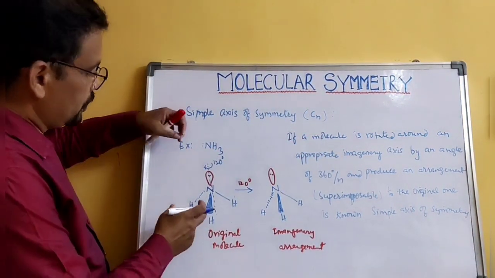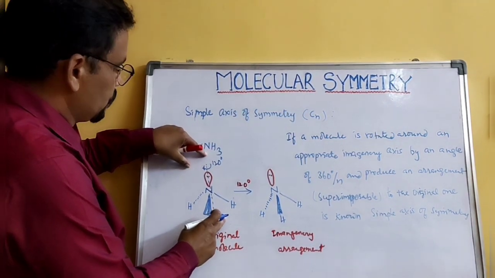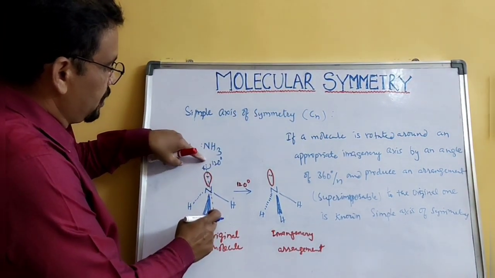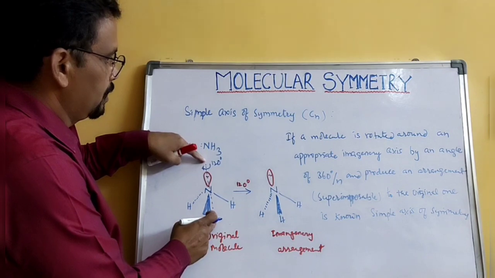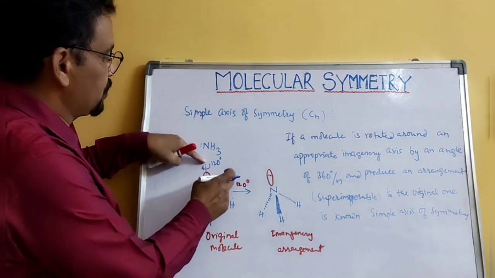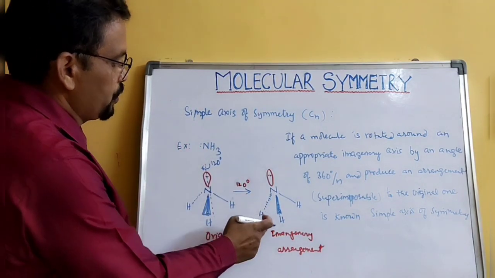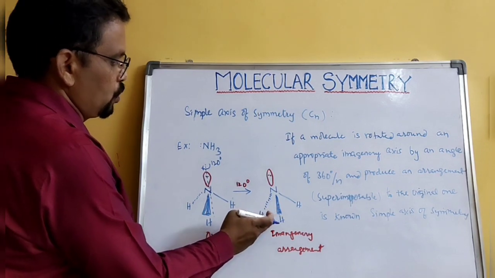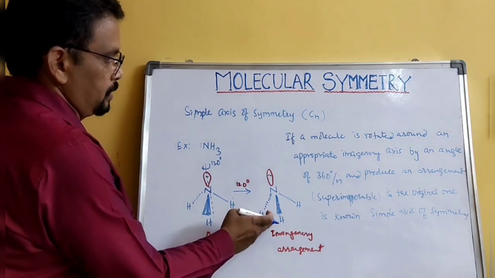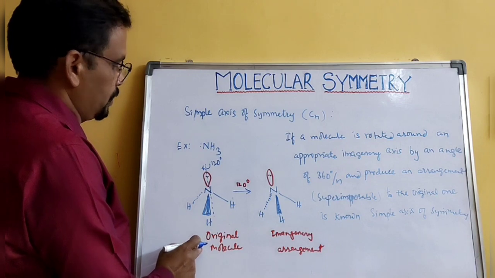So the molecule is rotated around this appropriate imaginary axis by an angle of 120 degrees, which produces a superimposable structure, the same as the original one.